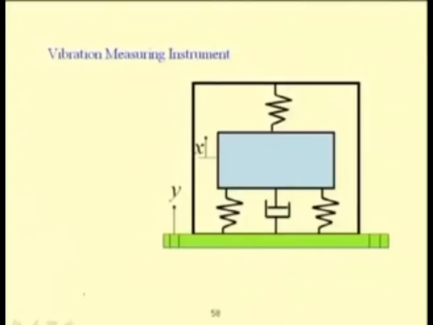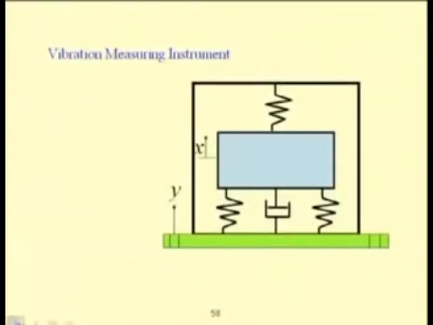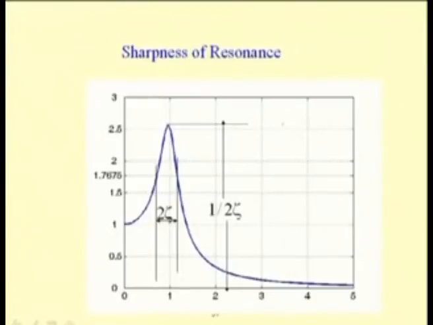If one takes the free vibration response of the system and plots the response, then if this is an underdamped system, the response amplitude will go on decreasing, and one can find different amplitudes. So, let this be x 1, this be x 2,